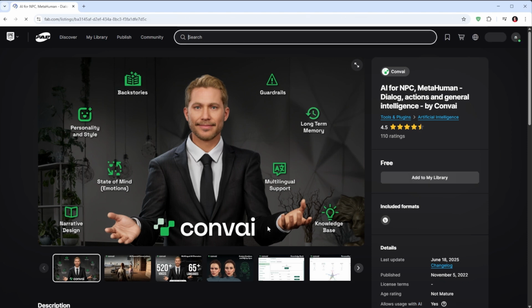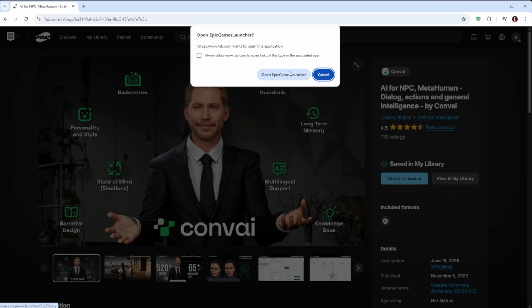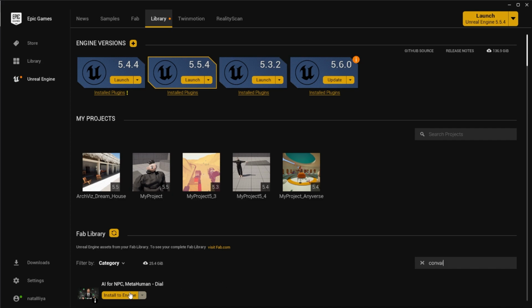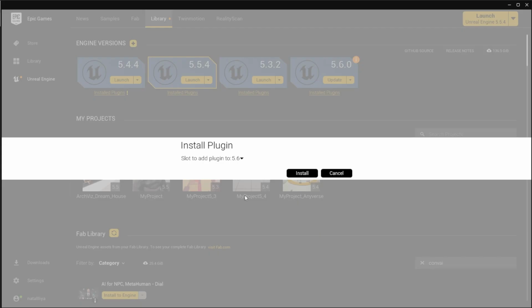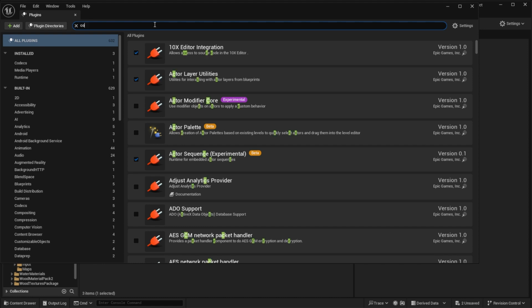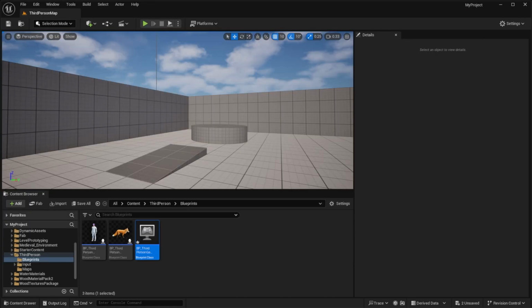First, we need to add a Convai plugin in Fab Library. Refresh library window in a launcher and after finding Convai there, add it to the project. Next, go to the plugin section and activate it. You'll need to restart the project. But as I already have it, I skipped this process.